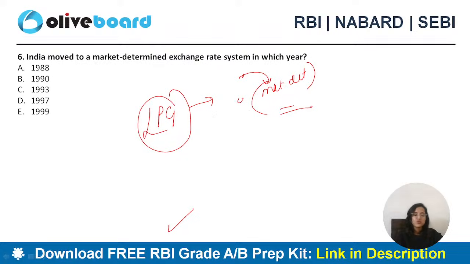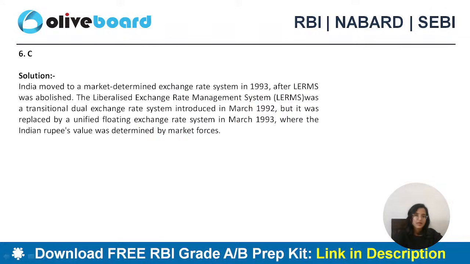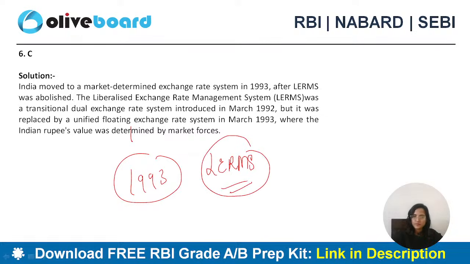When did India move towards market determined exchange rate system? In which year? The right answer is C, 1993. Okay, we have this LERMS, liberalized exchange rate management system. So India moved to market determined exchange rate system after LERMS was abolished.